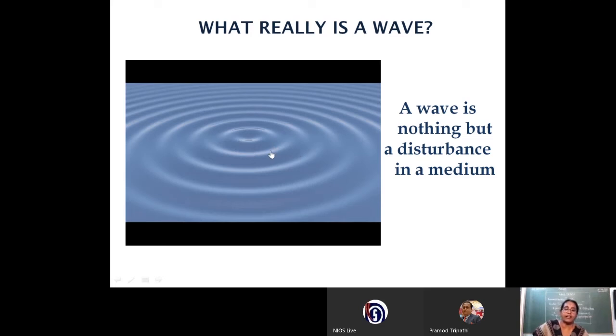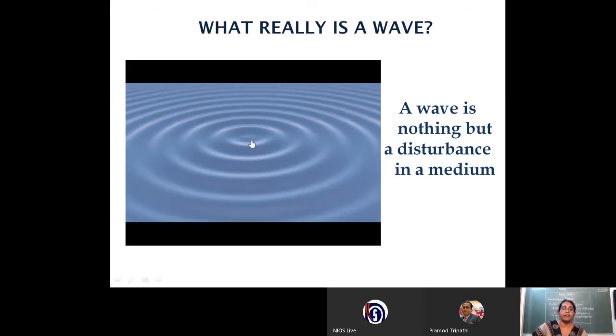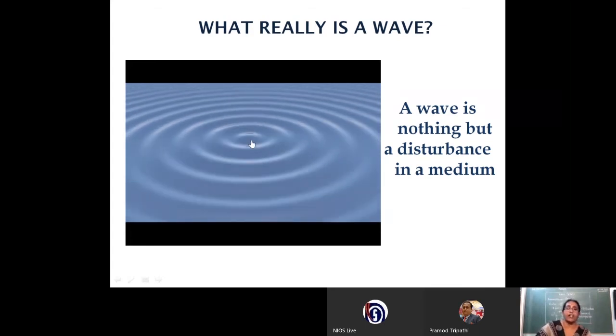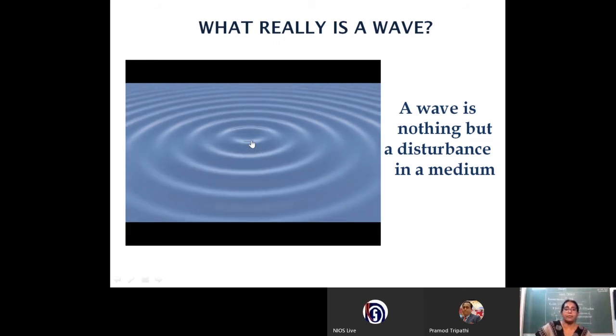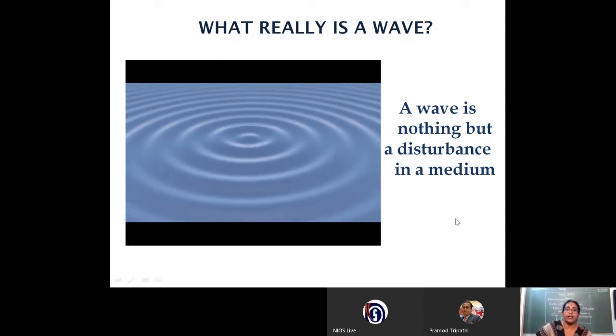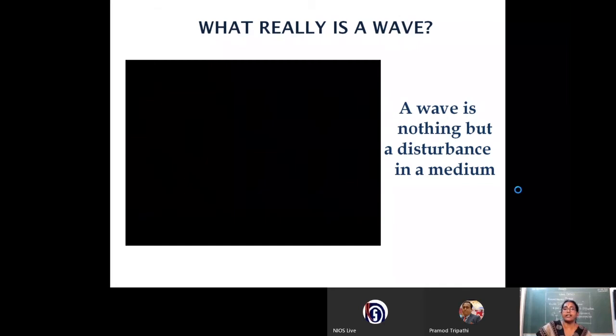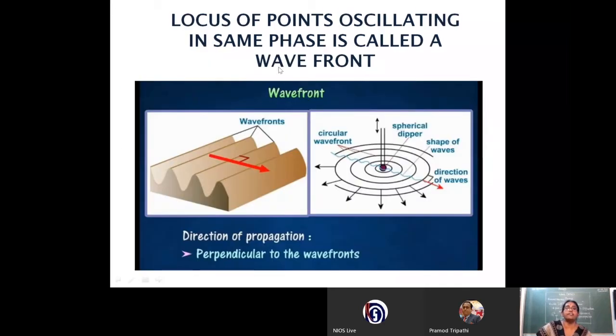That will create a crest or a trough. Then those crests or troughs will transfer their oscillation or vibration to the neighborhood, and from there it will be transferred to the next neighborhood, and thereby the disturbance will travel from one point to another point in a particular medium. Hence, these particular points where the particles of the medium started oscillating equally in a particular phase are named with a particular name. That name is called wave front.